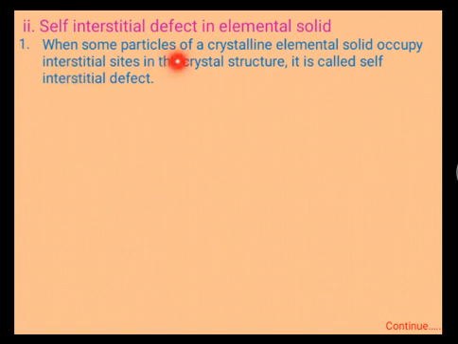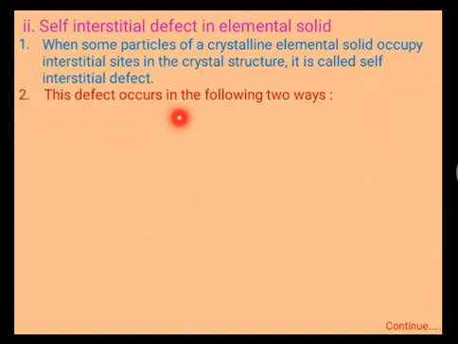When some particles of the crystalline elemental solid occupy interstitial sites in the crystal structure, it is called a self-interstitial defect. Some of the constituent particles are present at an interstitial position, then this is called a self-interstitial defect.